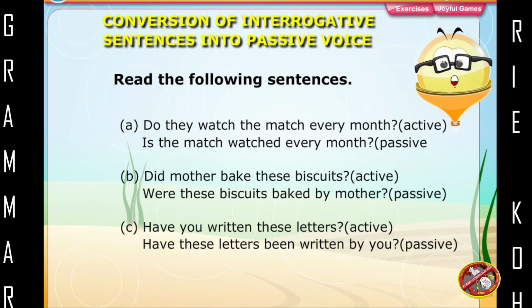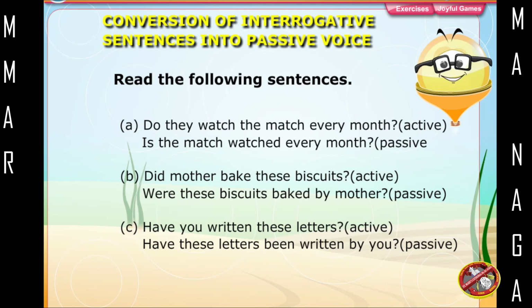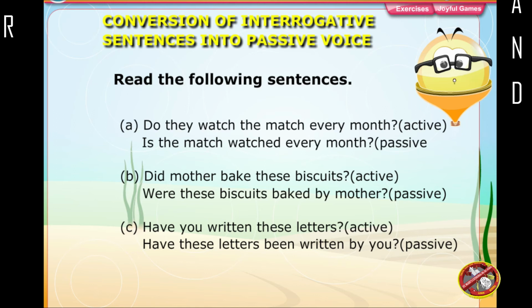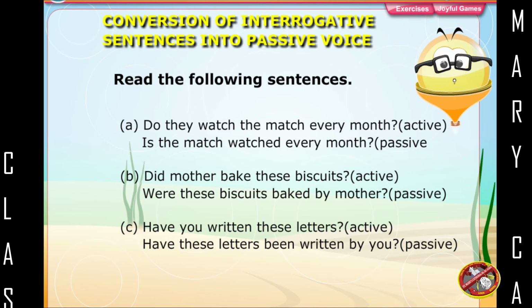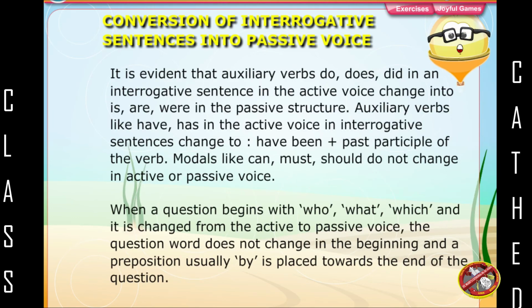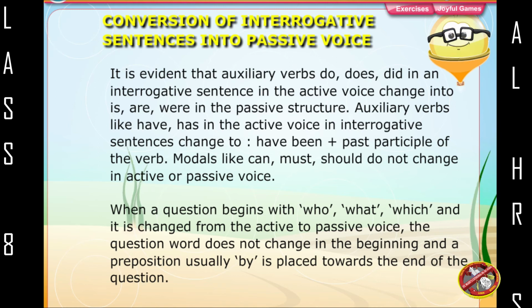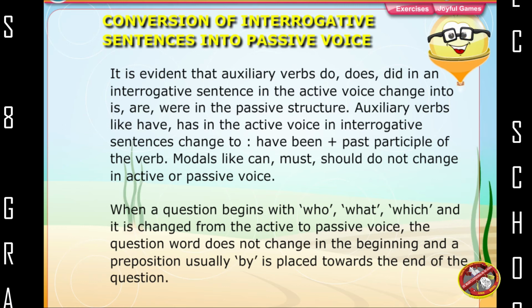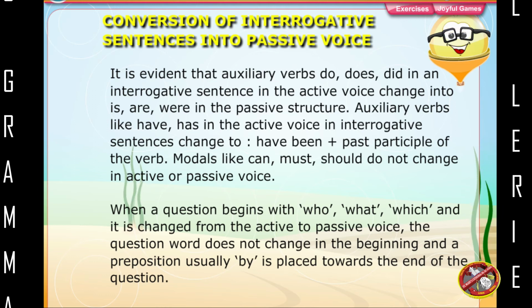Read the following sentences. Did mother bake these biscuits? Active. Were these biscuits baked by mother? Passive. Have you written these letters? Active. Have these letters been written by you? Passive. It is evident that the auxiliary verbs do, does, did in an interrogative sentence in the active voice change into is, are, were in the passive structure.